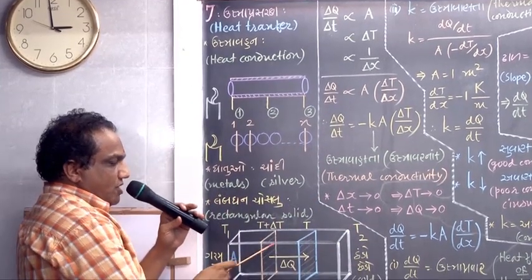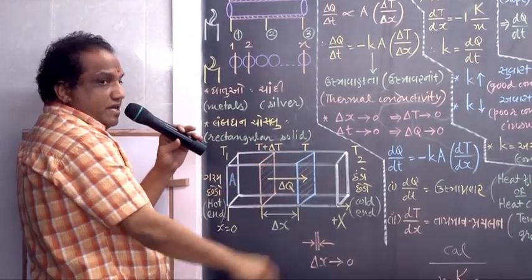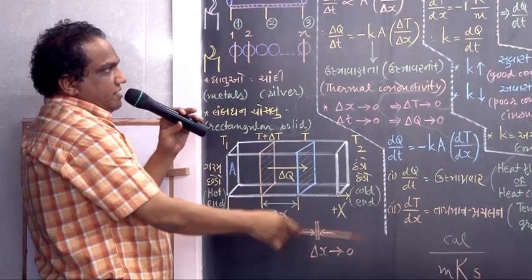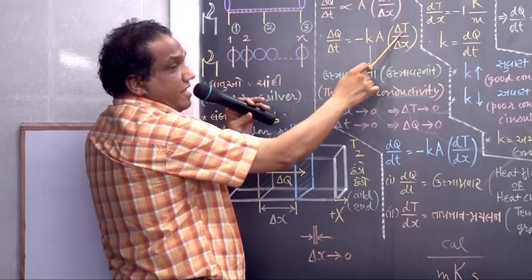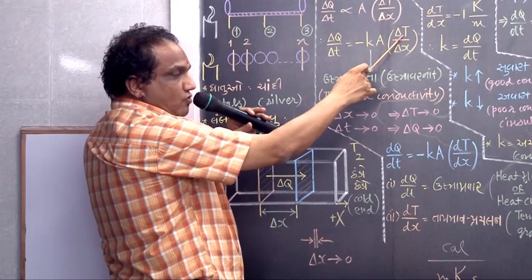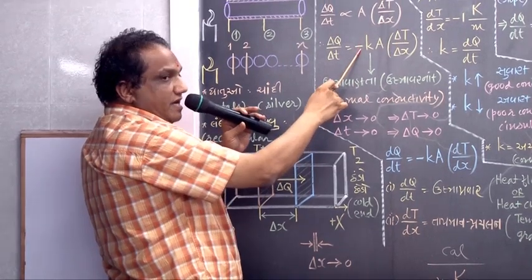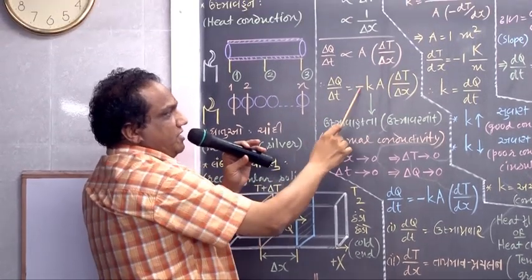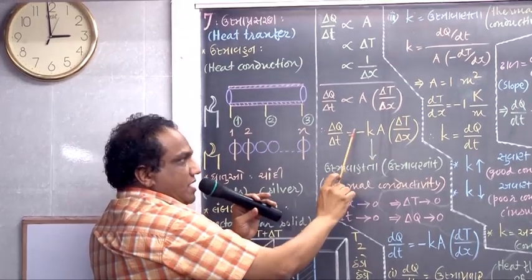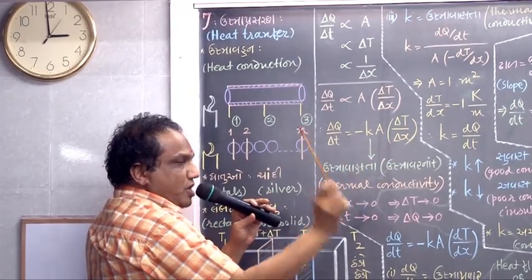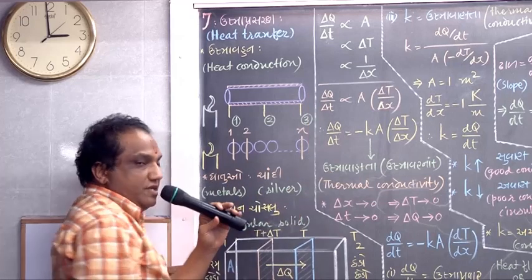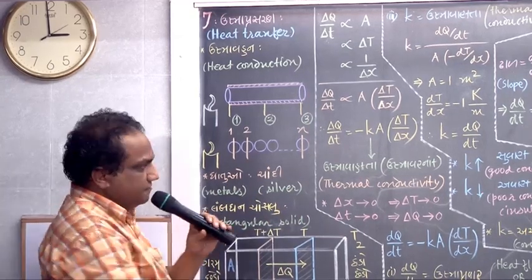But when you move from here to here, temperature decreases. Because temperature decreases, this change in temperature is negative. So we need to place an additional negative sign so that minus minus becomes plus. The right hand side must be positive because the left hand side is positive.